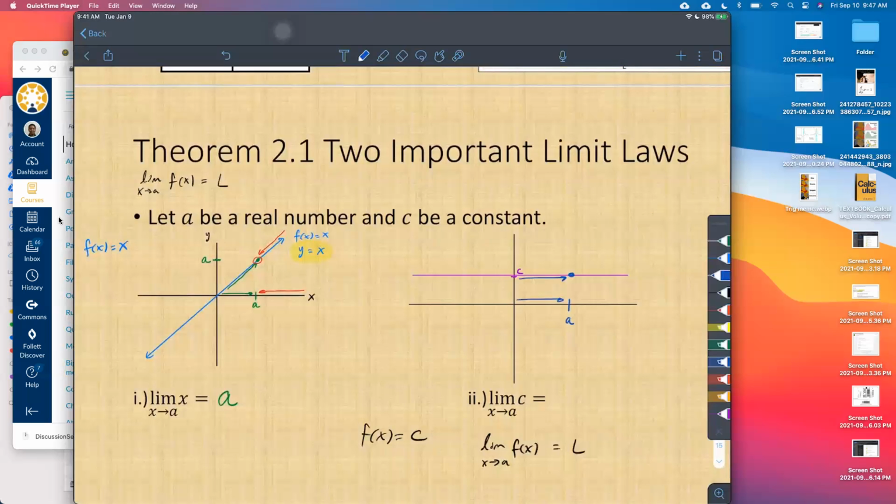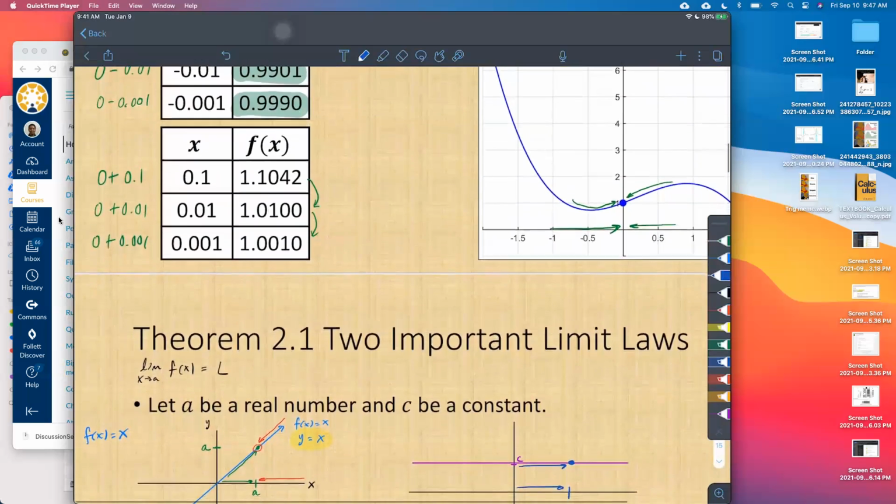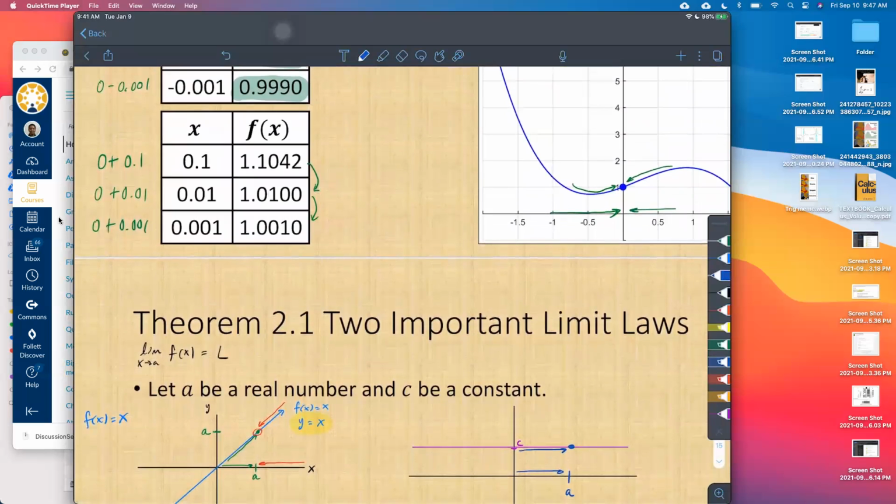This function always has a value of c. f of 0 is c, f of 1 is c, f of 2 is c, f of anything is c. So f of a is actually c. We're talking about the height of the function. What are the function values approaching as we get closer and closer to that x value of a? The y values are always c, and they're staying c. As we get closer and closer to a, the function values are approaching or are equal to c.